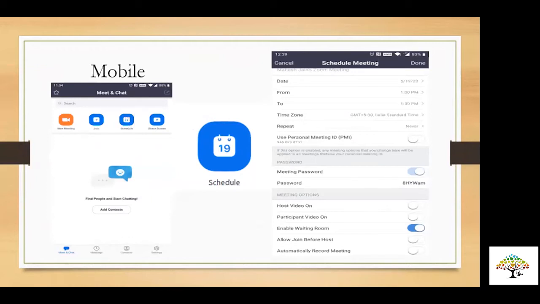You could see here, again, all the options, as I told you on the laptop, you should keep those in mind: you should not use your personal meeting ID. You should use the one which is automatically generated. Waiting room, you should enable. And other thing, as I told you, if you want the participants to keep the video on, you should allow. Otherwise, if you don't want, you could put it off also. But waiting room, I would recommend that you should enable the waiting room.